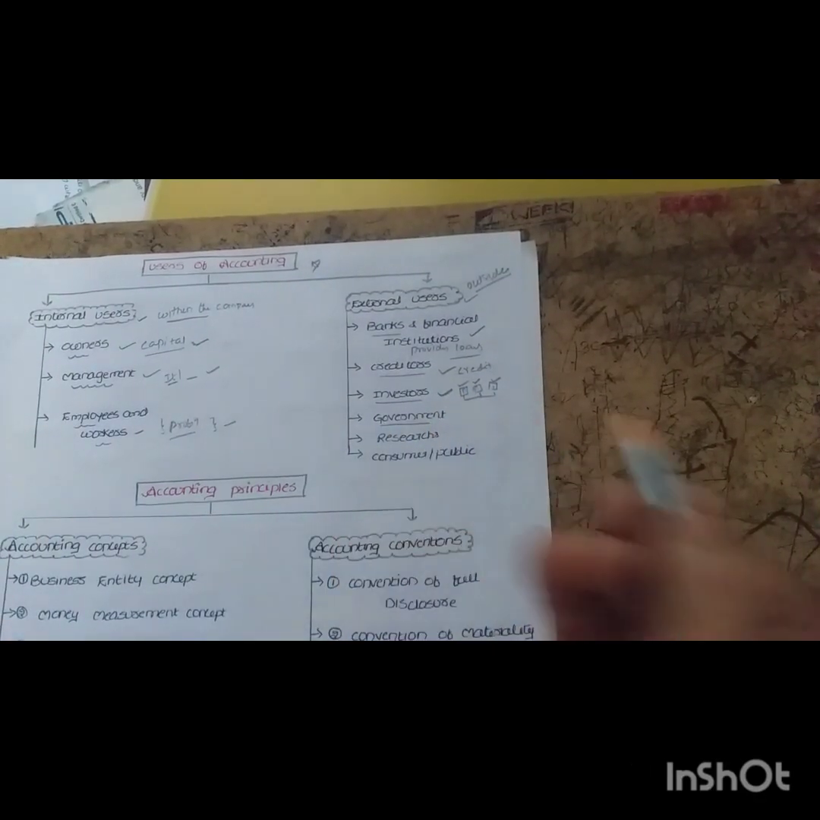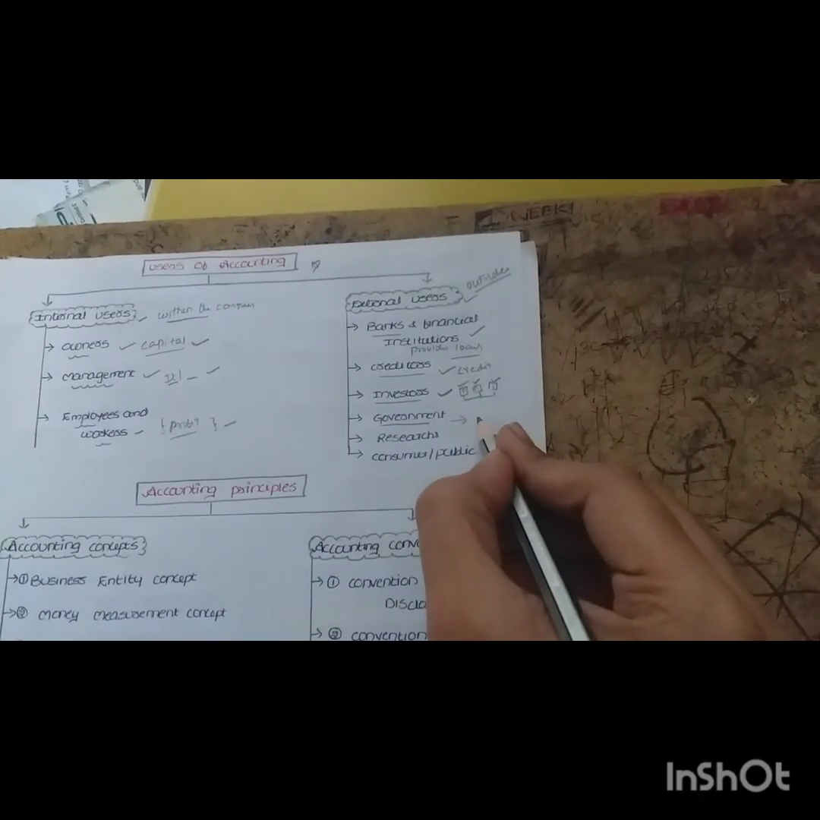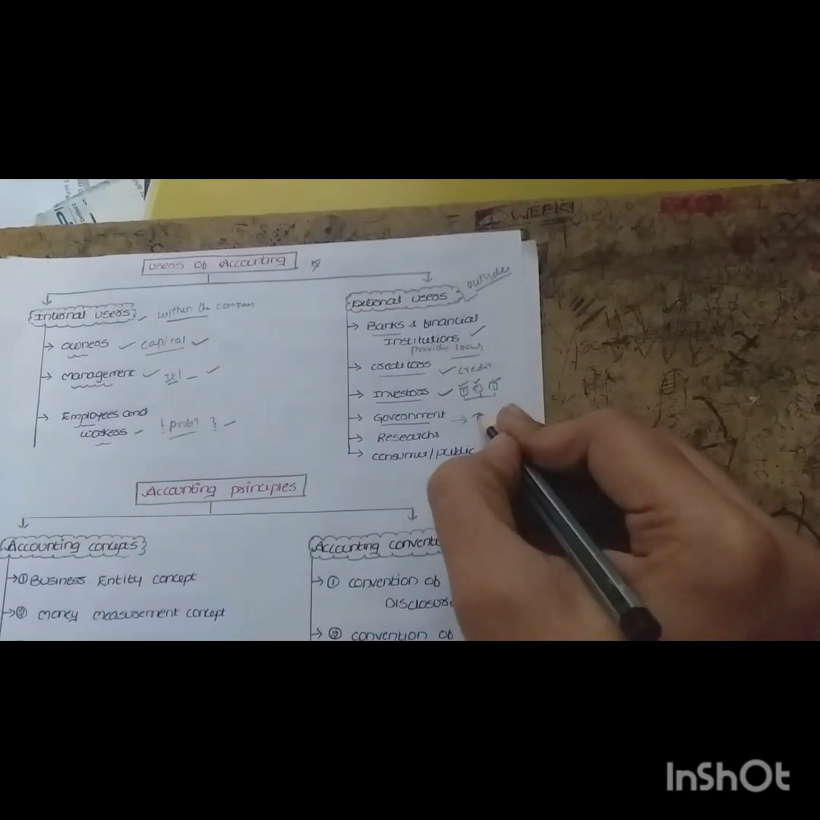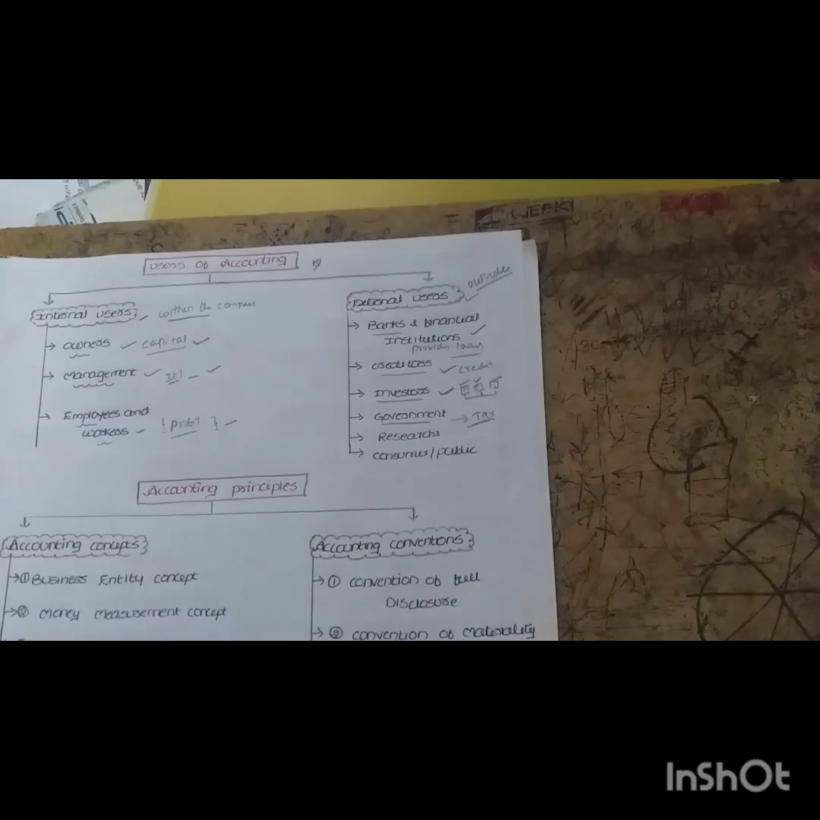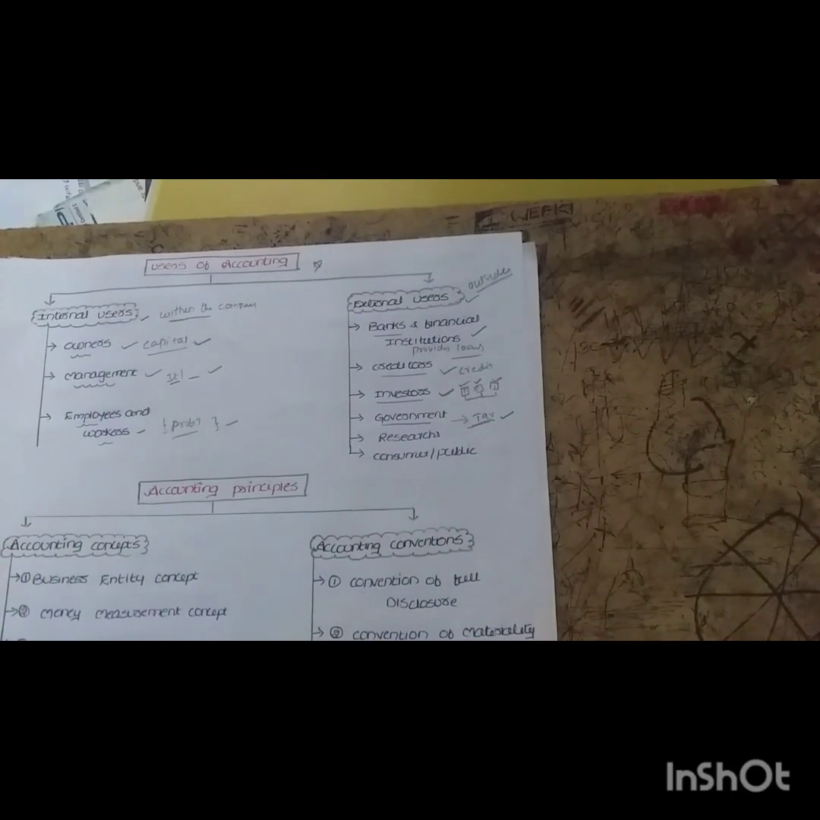Next one, government. Why does the government need your financial information? Because based on your company information it will come to know about your profits. మీ కంపెనీ ఇన్ఫర్మేషన్ తెలిసి అప్పుడు ఏం చేస్తారు, ట్యాక్స్ వేస్తారు. What are they going to do? They are going to impose the taxes. So for that, to impose the taxes, the government needs your information.